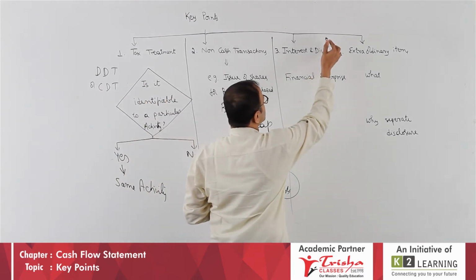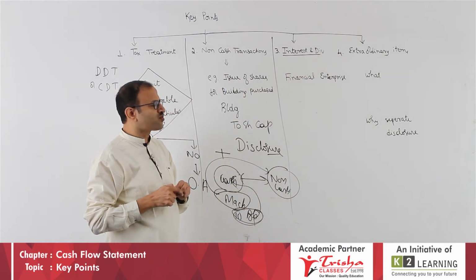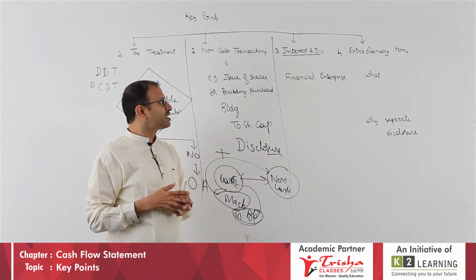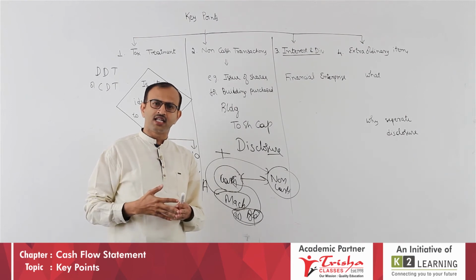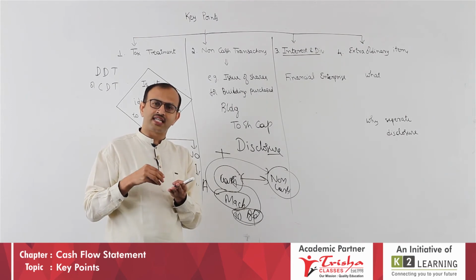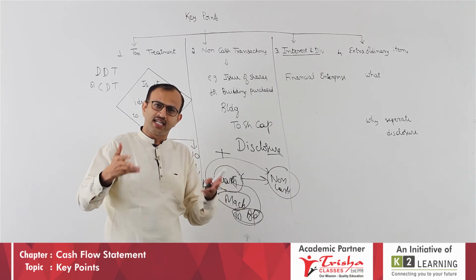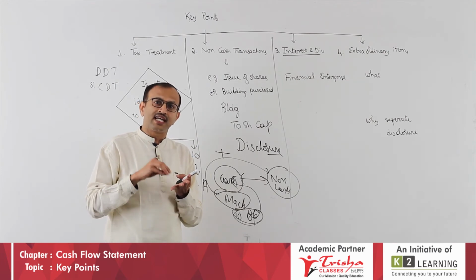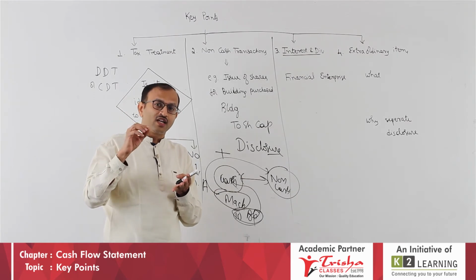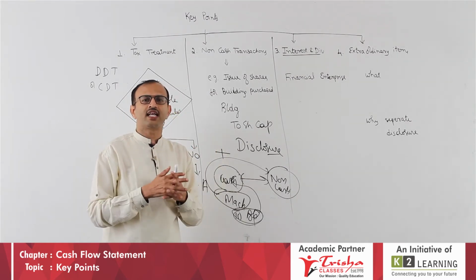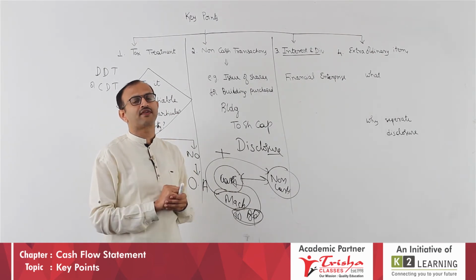Then comes interest and dividend. It is a little confusing item. How should we treat interest and dividend? If it is a financial enterprise where your main activity is borrowing and lending, and you get interest and dividend as income, what does it mean? Borrowing and lending is your main business. In such a case, any interest or dividend received is your operating activity. Therefore, it becomes your operating activity income.